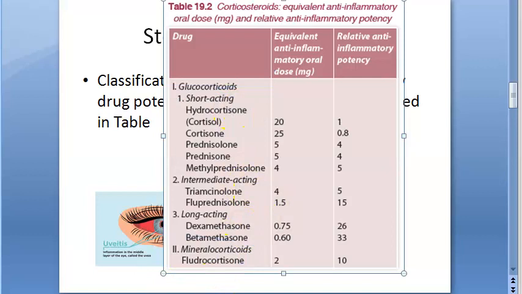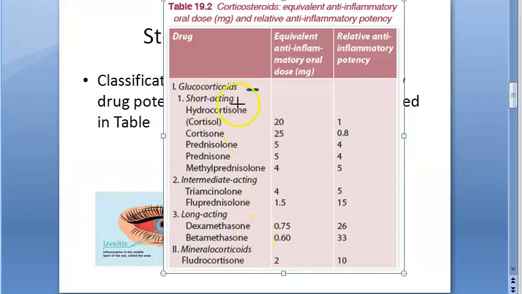Let us see what the doctor gave me. The doctor gave me loteprednol. Loteprednol, it's not there here. Okay. So basically they have given a glucocorticoid.